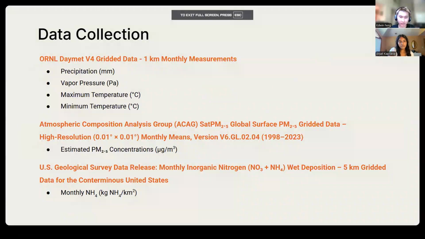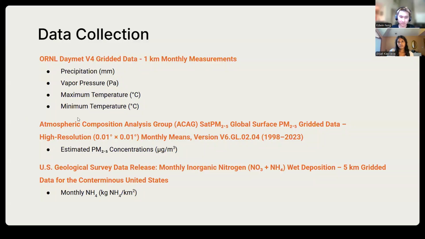In order to retrieve data for input and target variables, we chose the following datasets. For precipitation, vapor pressure, maximum temperature, and minimum temperature, we utilized the DayMet V4 dataset, which provided us with 1 kilometer monthly measurements. For monthly ammonium deposition, we utilized the U.S. Geological Survey data release, which provided 5-kilometer gridded data for the conterminous United States. Finally, for PM2.5 estimated concentrations, we pulled data from the Atmospheric Composition Analysis Group, SAP PM2.5, from Washington University in St. Louis.